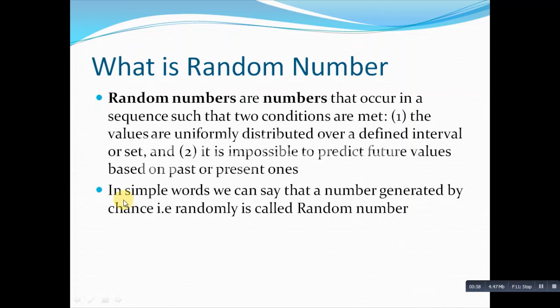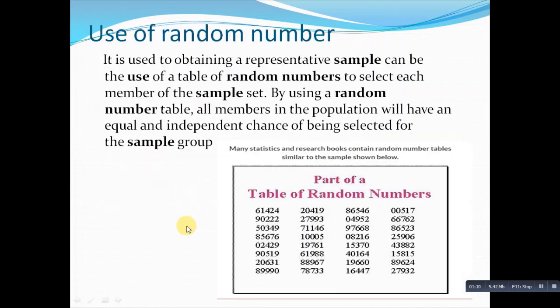In simple words, we can say that random numbers are nothing but numbers generated by chance. That is randomly generated, and it is called a random number. So this is the meaning of random number. Now here I am showing you the use of random numbers. So what are the different uses of random numbers?